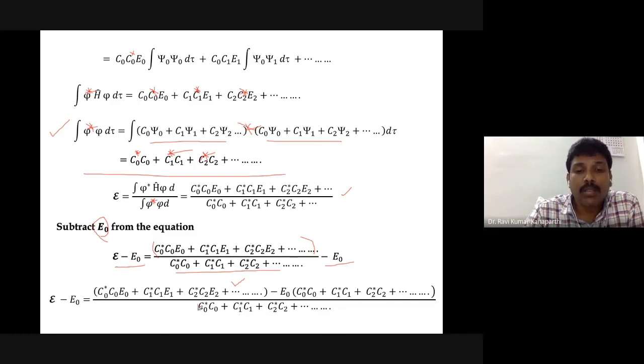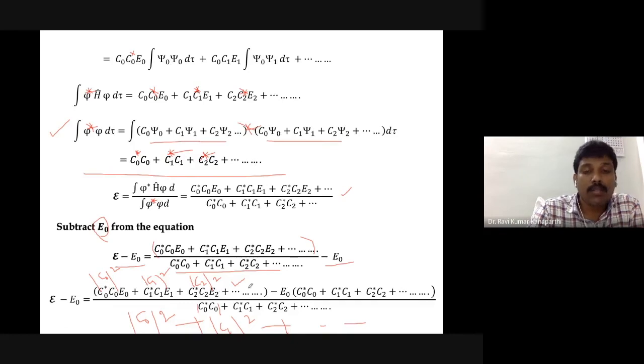You can see this object remains the same. What is C0 star C0? This is basically modulus of C0 whole square, right? Similarly, what is C1 star C1? That is modulus of C1 whole square, right? So the denominator we can simplify in this fashion. Here also modulus of C0 whole square, similarly modulus of C1 whole square, modulus of C2 whole square, and so on.